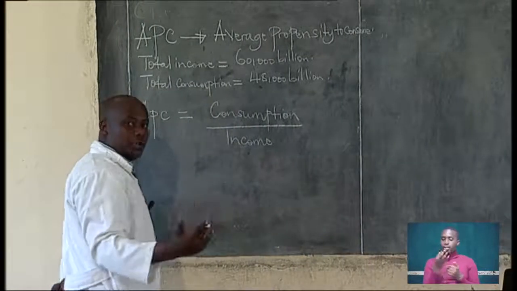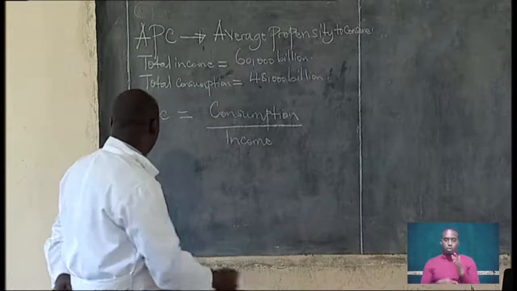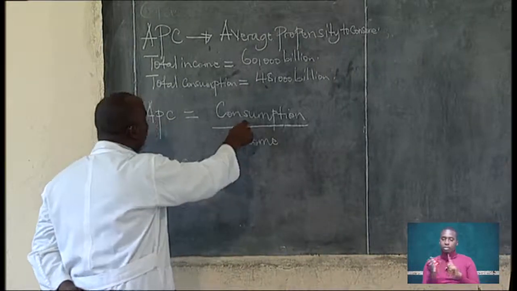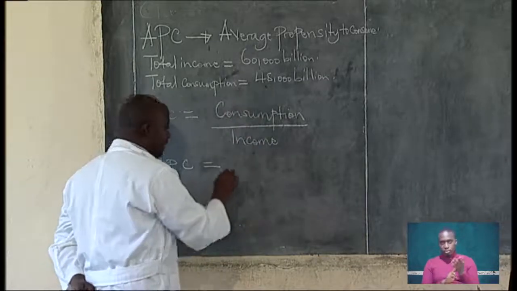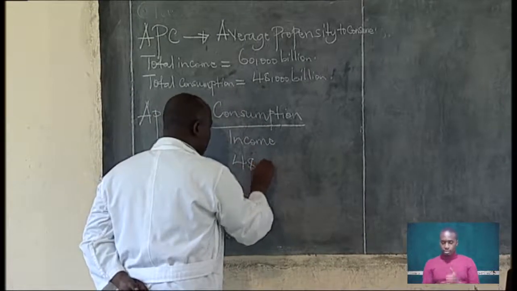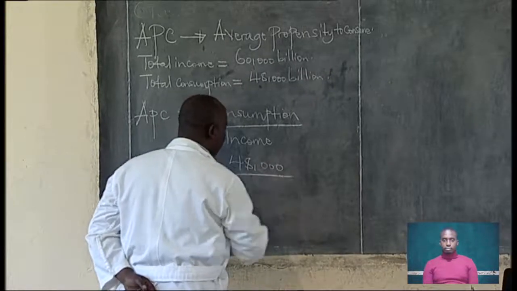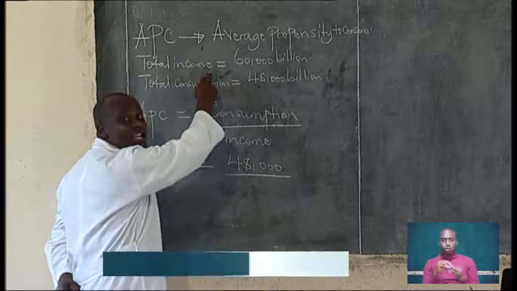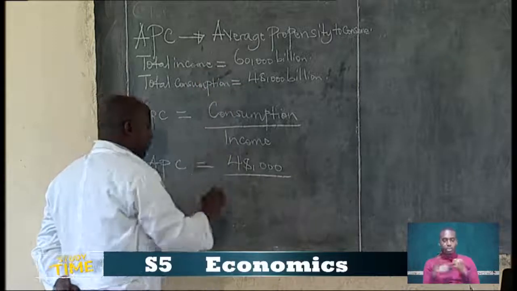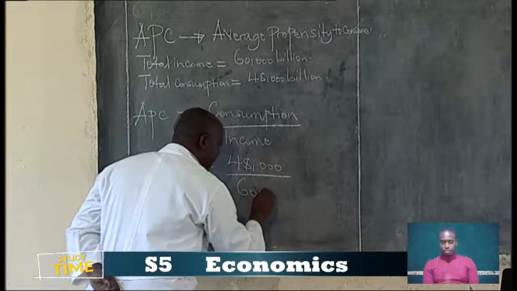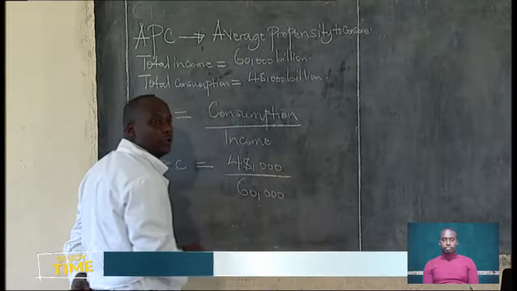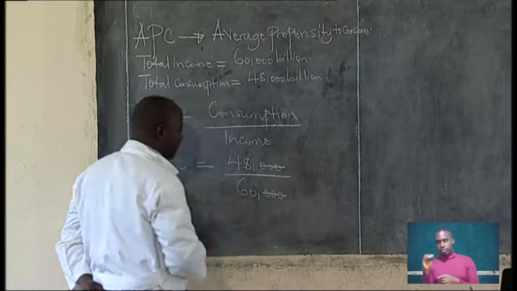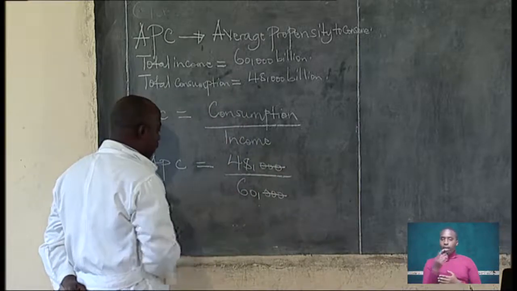What was consumed out of the total income is 48. Average propensity to consume, we shall get the consumption, 48,000 billion, and divide by the total income, which is 60,000 billion. We cancel the zeros. These are 3 zeros. We cancel them. Now it is 48 out of 60.